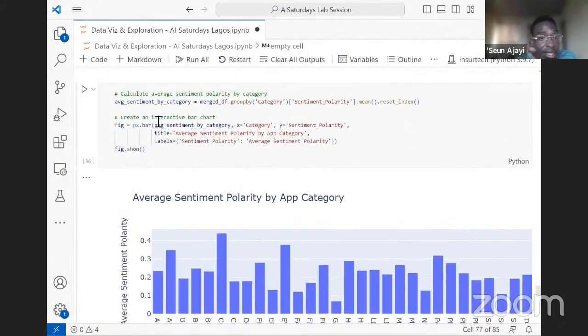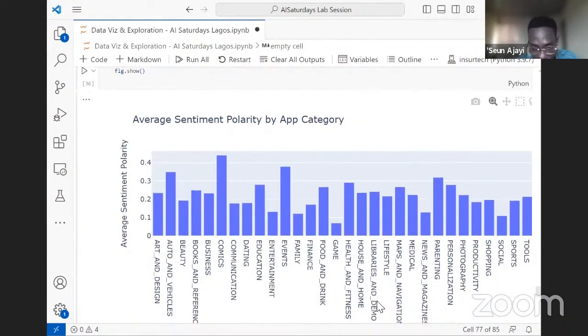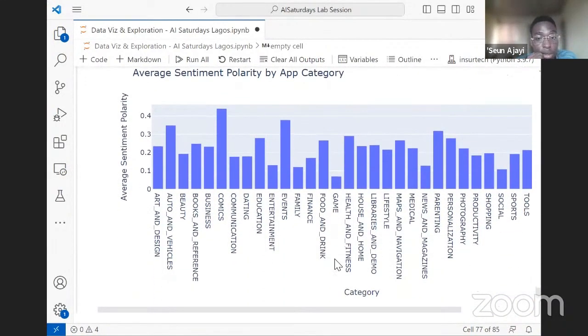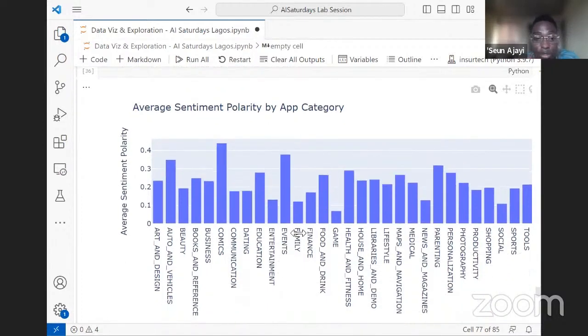Again, we are using plotly here because we said it's best for plotting categorical variables. Here we can see that comics have the most positive reviews, followed by events. And though games has the most installations, it has the most negative reviews. What we can see is the average sentiment polarity for each of these categories. So games has the highest installations, but it has a lot of negative reviews. Does that make sense?